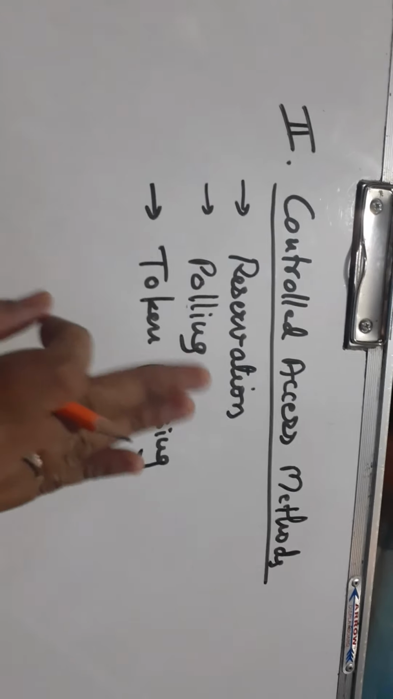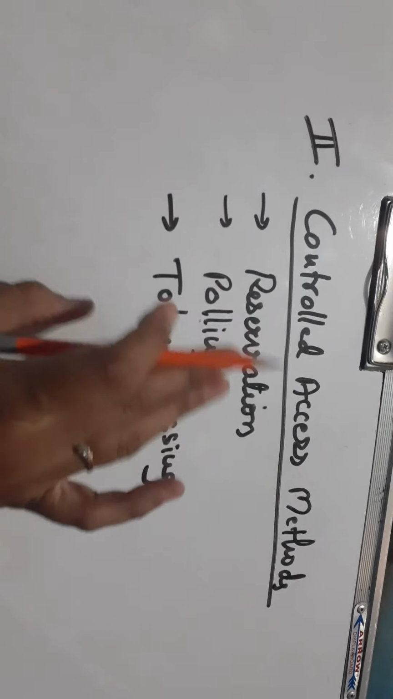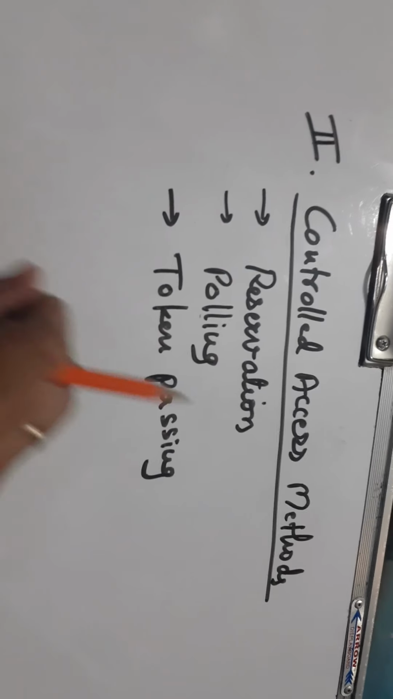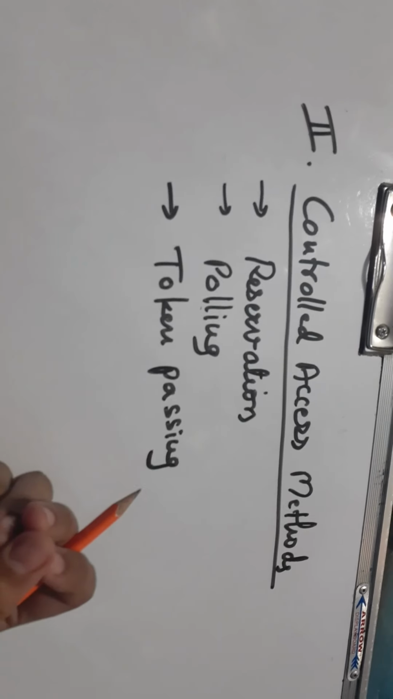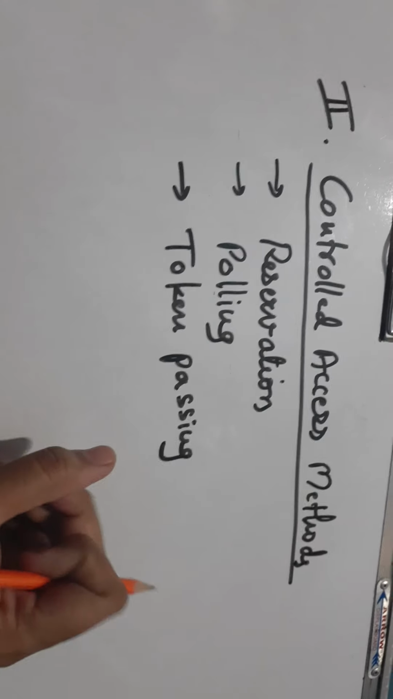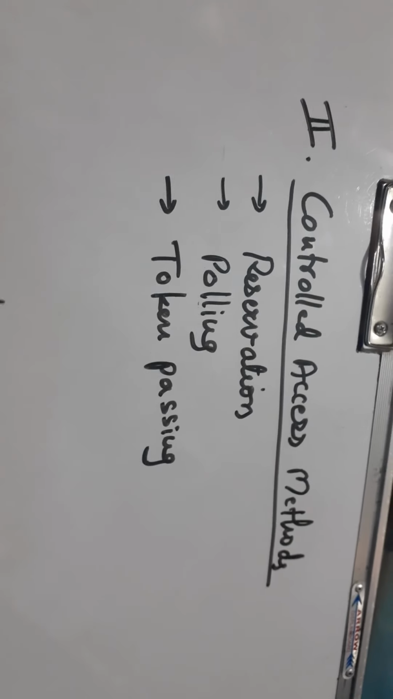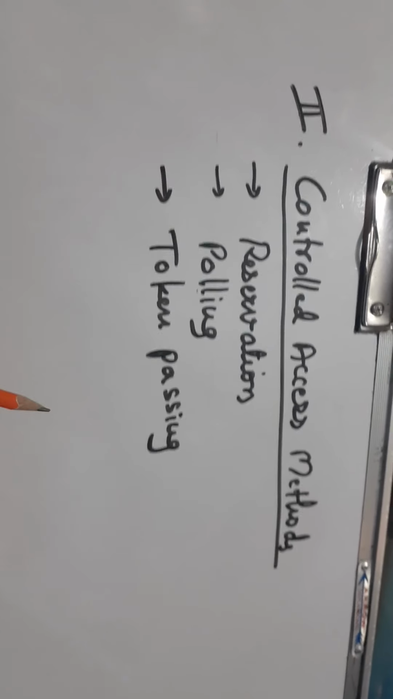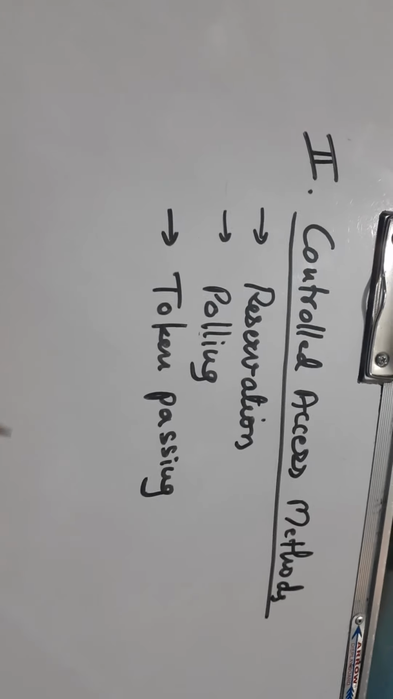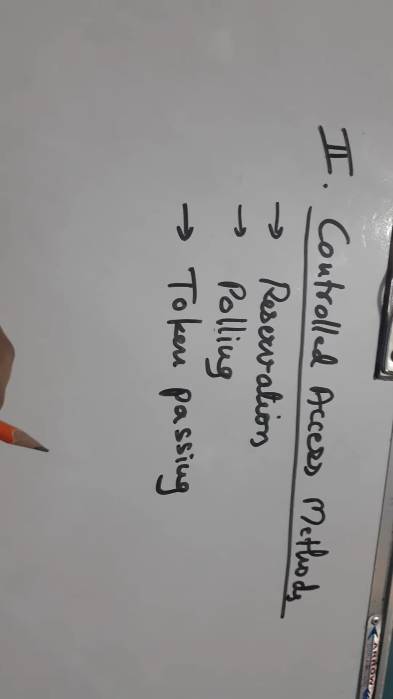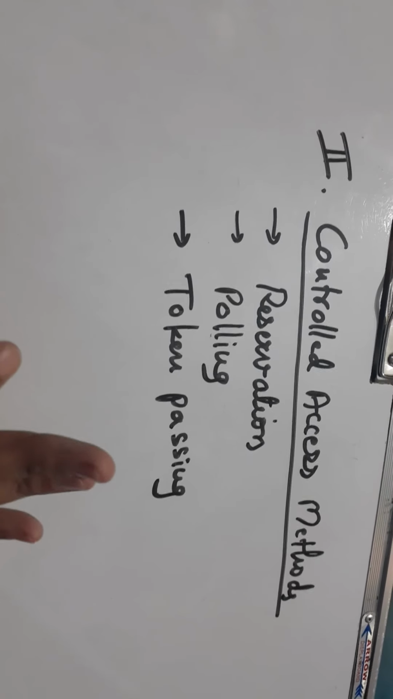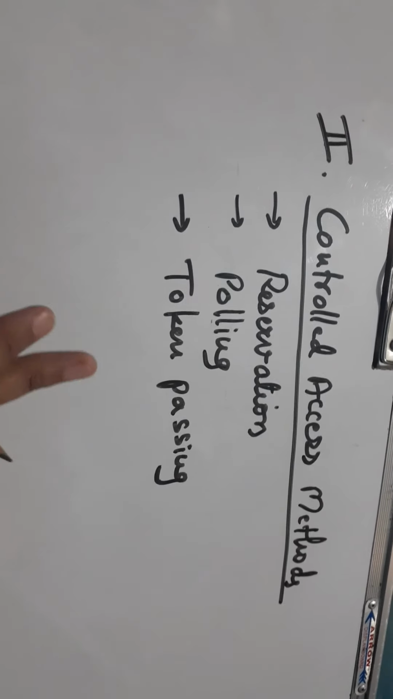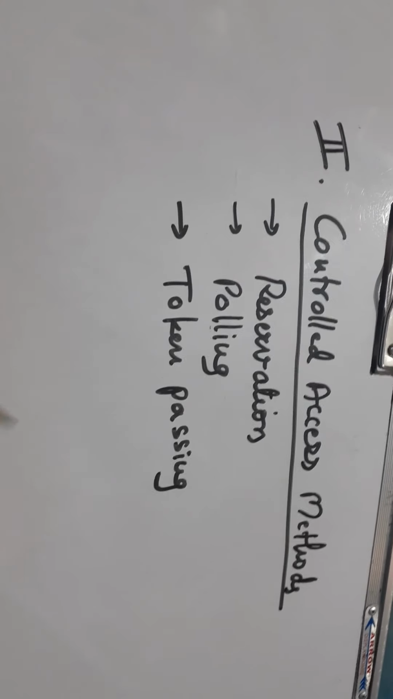But here in controlled access methods, the main difference is that the stations consult one another to decide which station has the right to send at that particular time. This is the first thing: stations consult one another. And the second point is, a station cannot send the data as long as it is not authorized, not approved by other stations. So these two are the important differences between the random access and the controlled access.